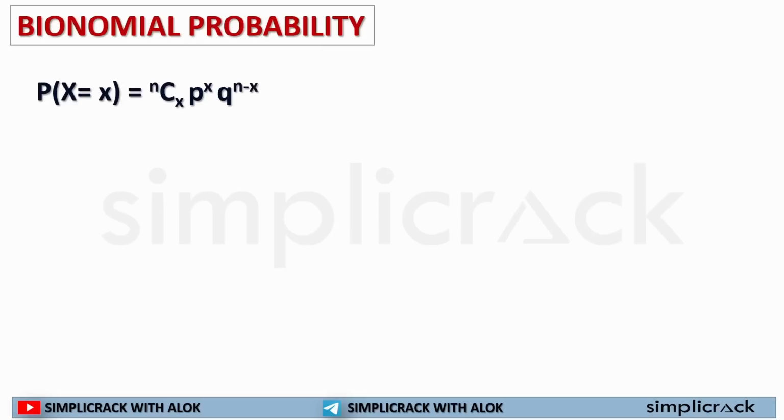Now the last concept that we'll be solving, the second last, binomial probability. So in binomial probability, what happens? This is the probability of something happening, but you need to remember this.